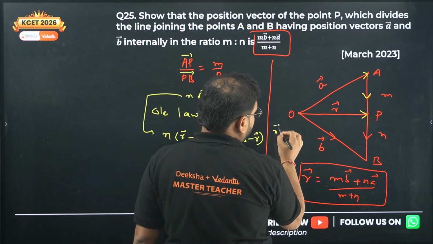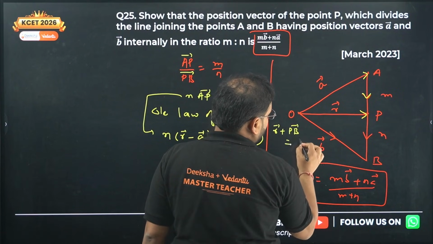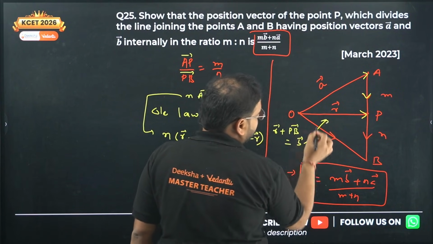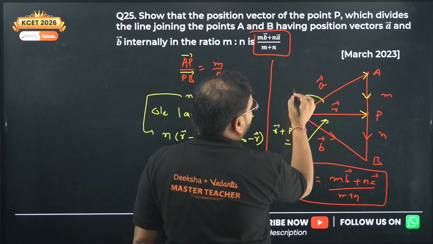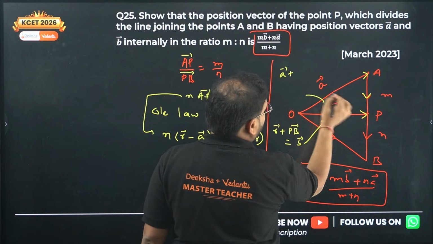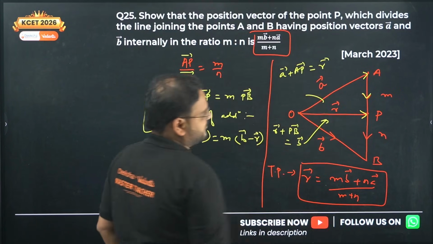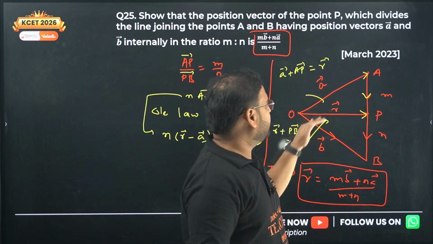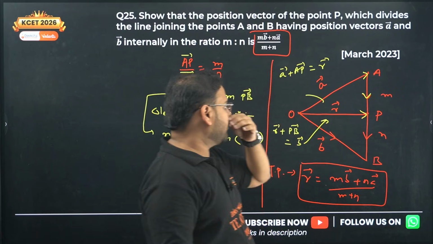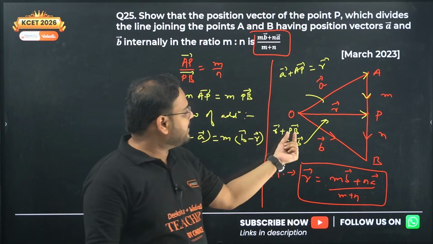So vector R plus vector PB equals vector B in this triangle, and in this triangle vector A plus vector AP equals vector R. Triangle law of addition, head to tail. So we use this to get AP as R minus A, and this to get PB as B minus R.